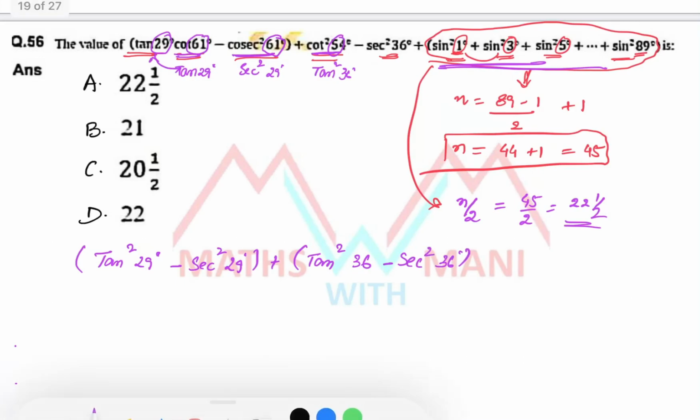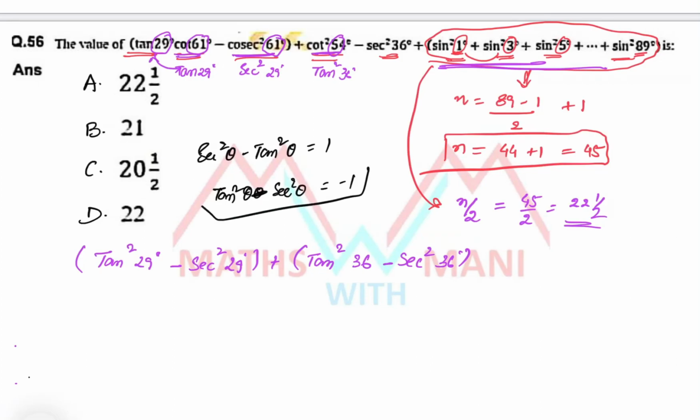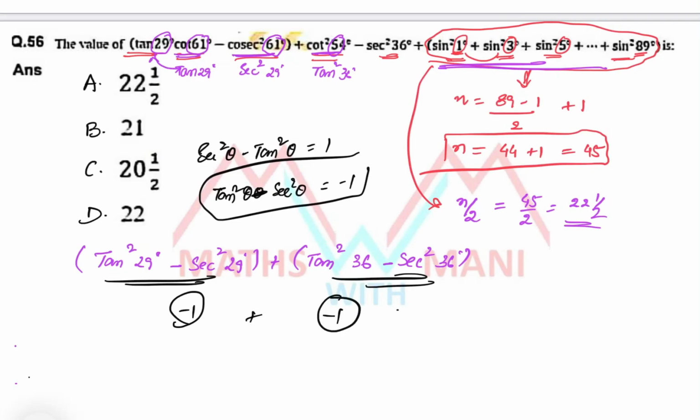So basically we have an identity, sec square theta minus tan square theta equals 1. But here it is reversed, tan square theta minus sec square theta equals how much? It is minus 1. So in place of this I can write minus 1, and here also minus 1. So minus 1 plus minus 1 is how much? Minus 2. So this total value is minus 2.